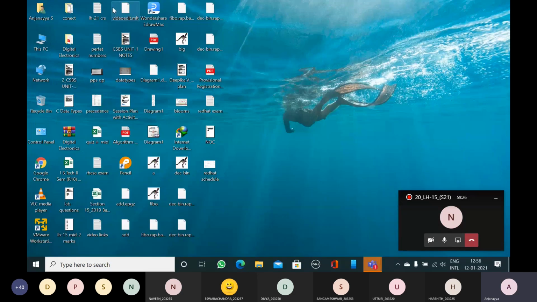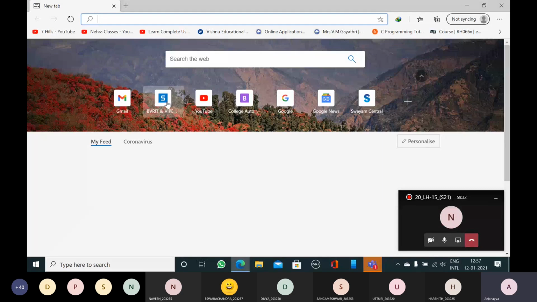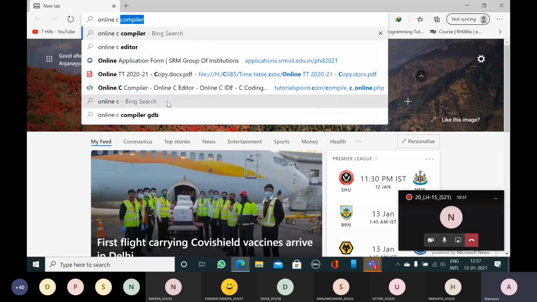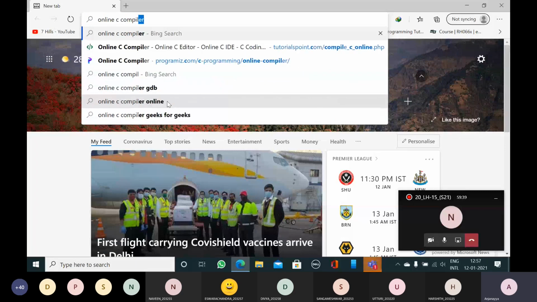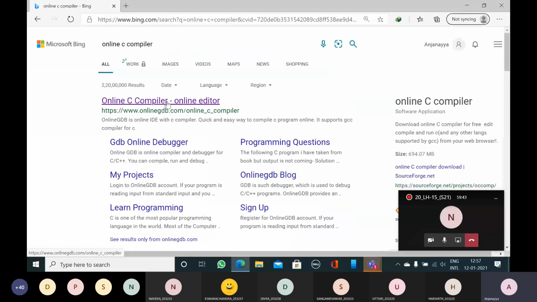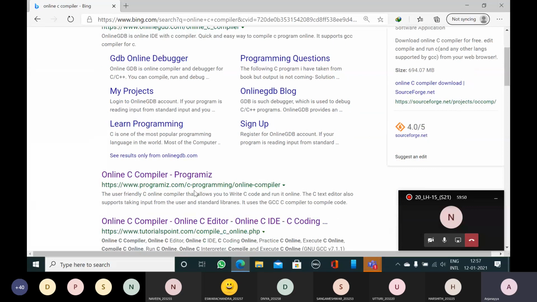See the screen. What I have done first here, I have opened the browser. What I have typed online: C compiler. Online C compiler. Press enter. So there are many C compilers. What I had showed you is programiz.com. So in this I have opened this one, online C compiler programiz.